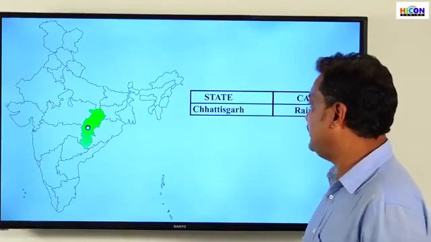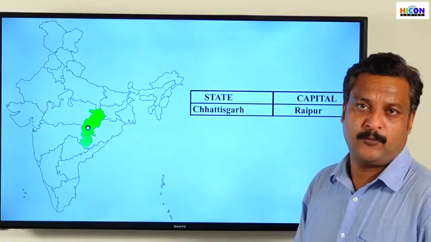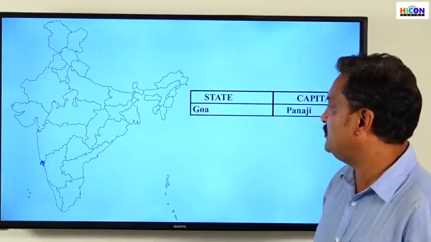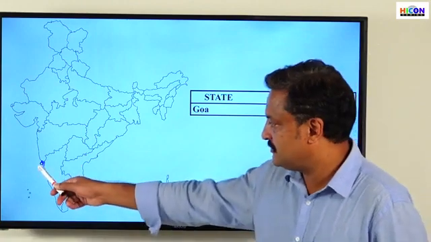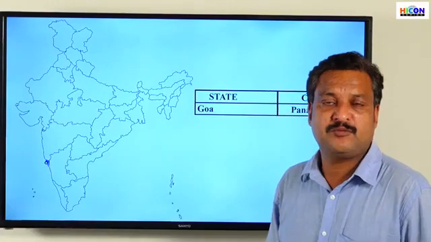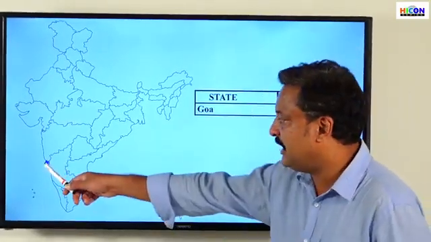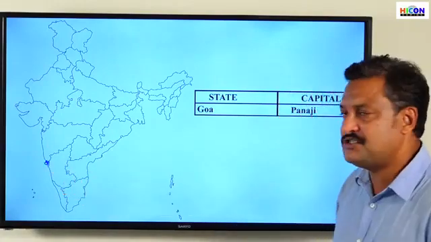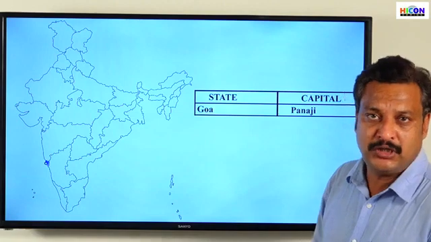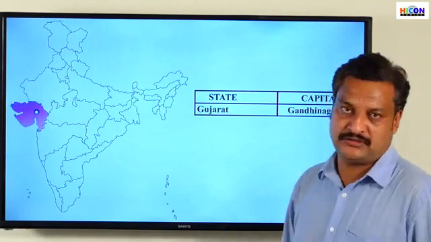Chhattisgarh is the next state, and the capital of Chhattisgarh is Raipur. What's the capital of Chhattisgarh? Raipur. The next one, Goa. The smallest state in India is Goa. It's here, and the capital is Panaji. What is the capital of the smallest state of India? Goa, Panaji. The next one, Gujarat.